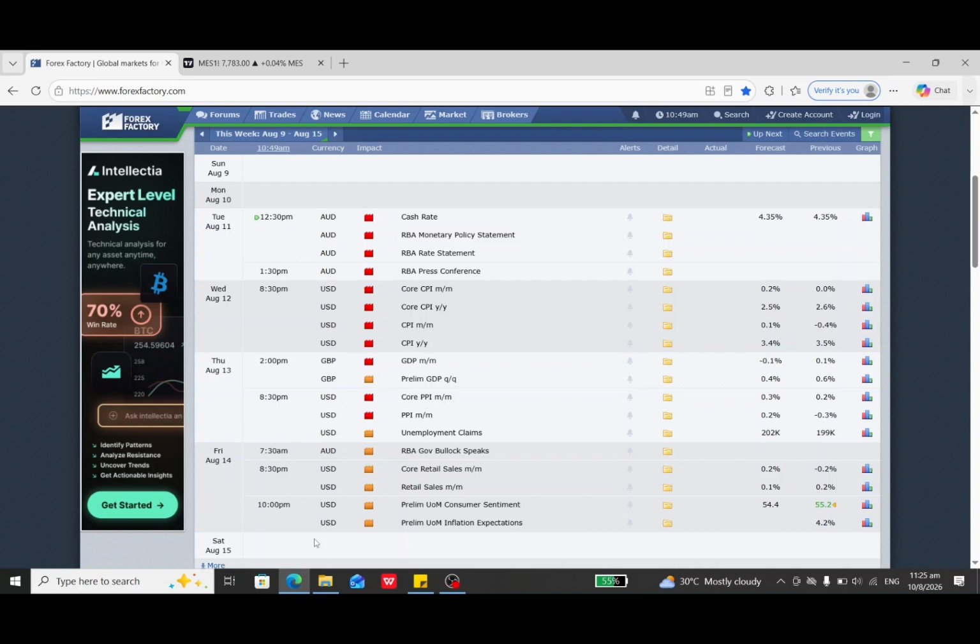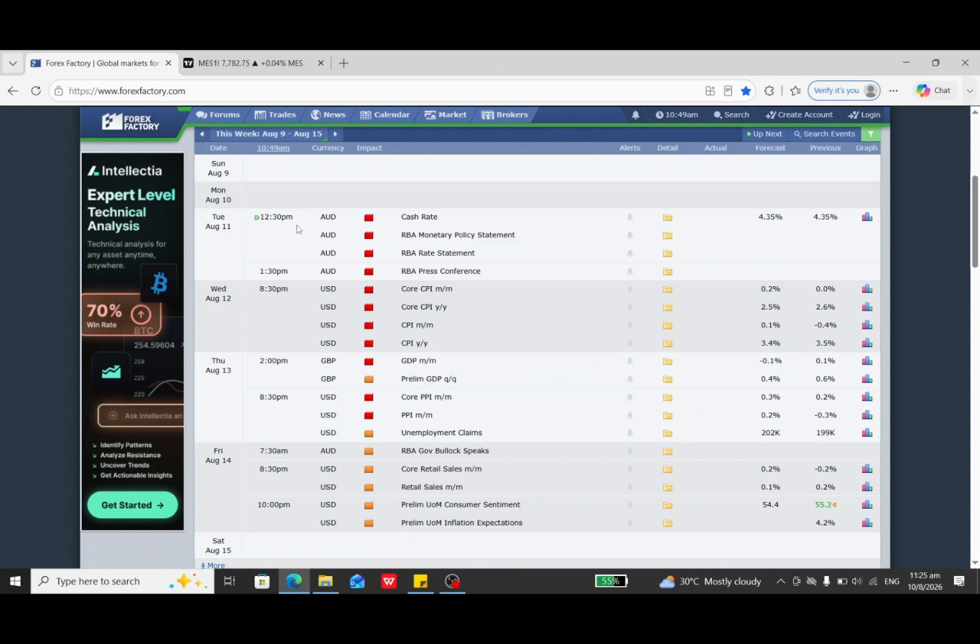Okay, preparation for this week's trading, the trading week of 10th of August to 14th of August. Start with the calendar. Today, Monday 10th August, there is no major news and no event, so I'm expecting very low volatility and the market to be ranging.